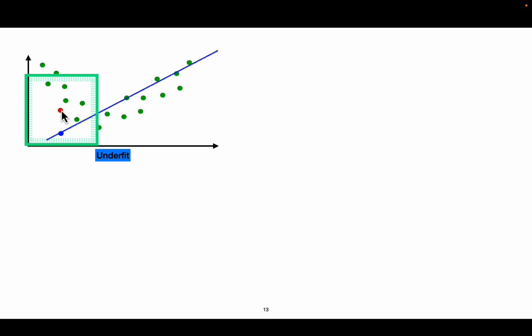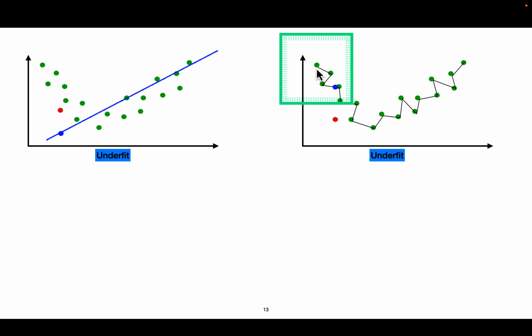So if you think this one is the actual or true value, and this one is the predicted, this is the line, and it is missing by a huge margin. This will be calculated in the loss function: how much is the loss that we have incurred, and the higher the loss, the worse the model, remember. And next we have the overfit problem.